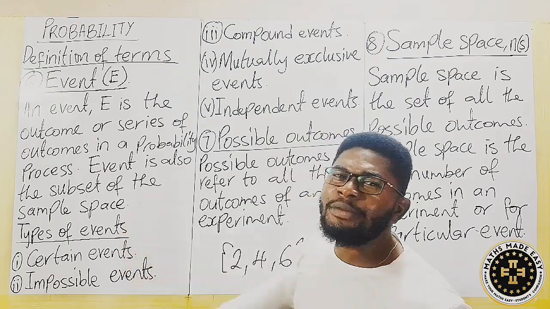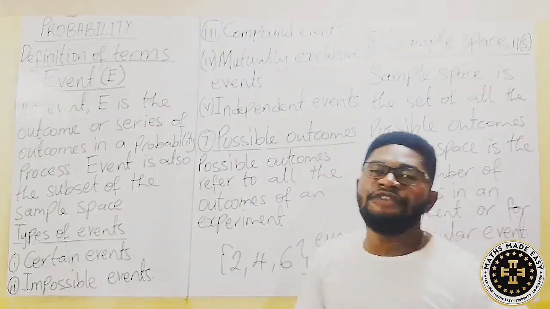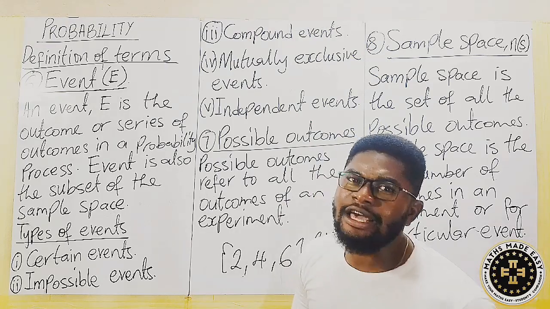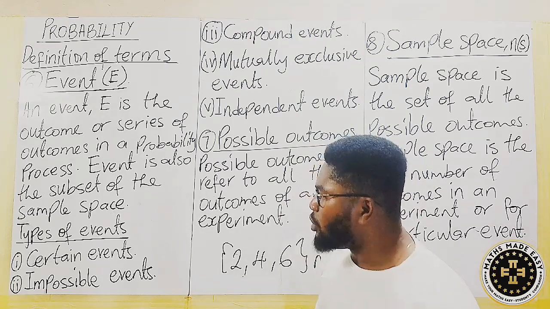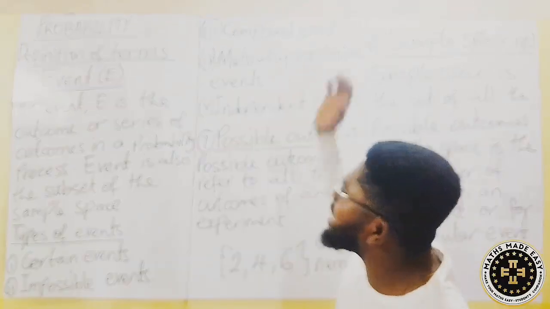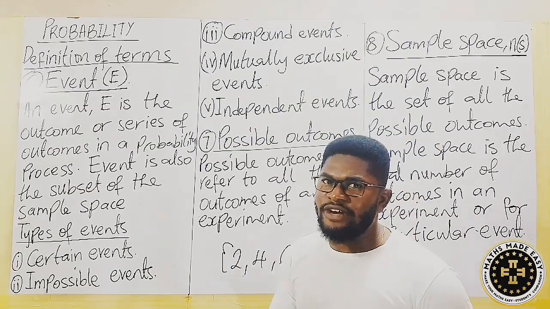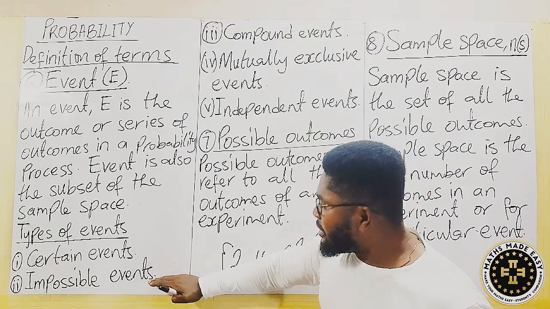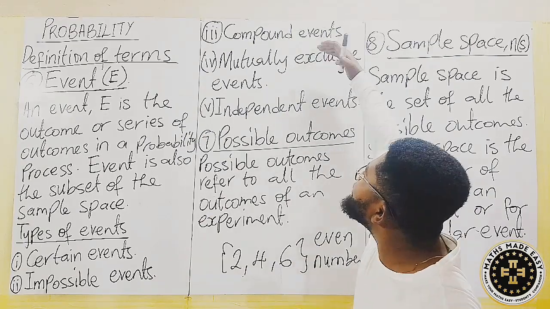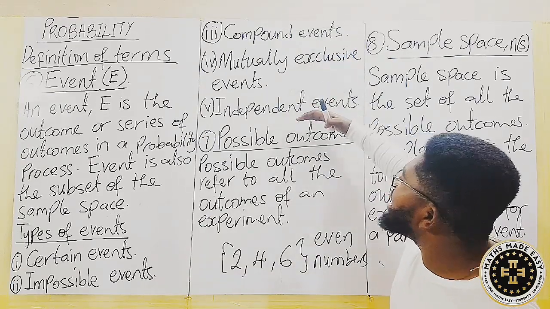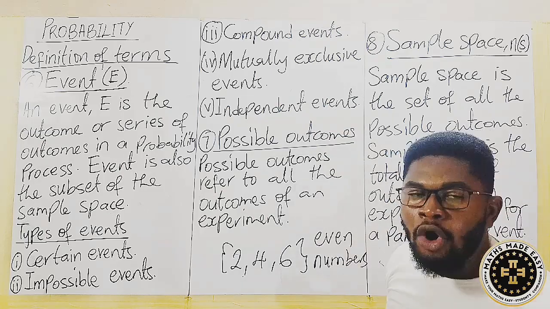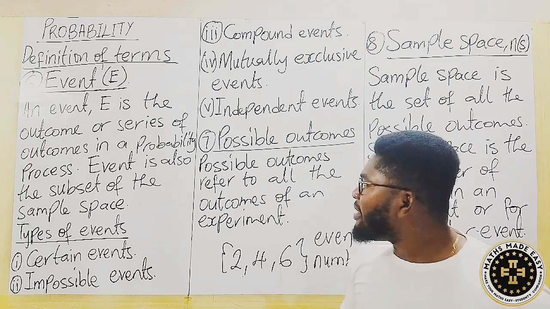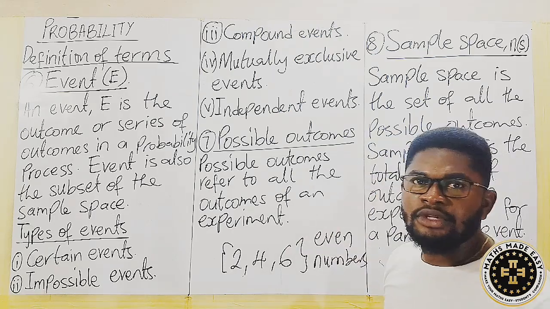We say there are so many types of event that I'll be explaining in the video on its own. I'll put the link in the description down below. So you realize that I'm going to take care of all these, but I'm not defining them for now. I'm just going to go through them. We have something called certain events, impossible events, compound events, mutually exclusive events, independent events. All these are types of events. I'll explain with a separate video for you. But for now, let's go through the terminologies.